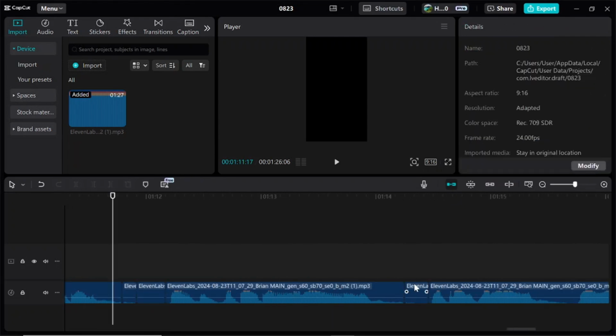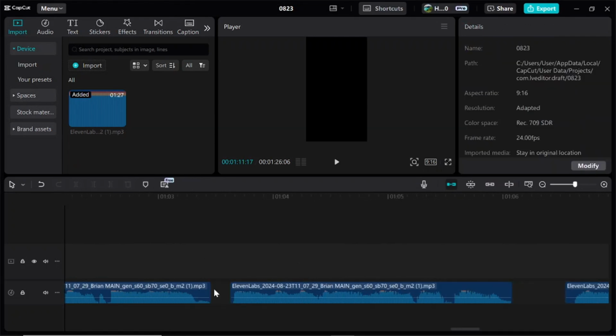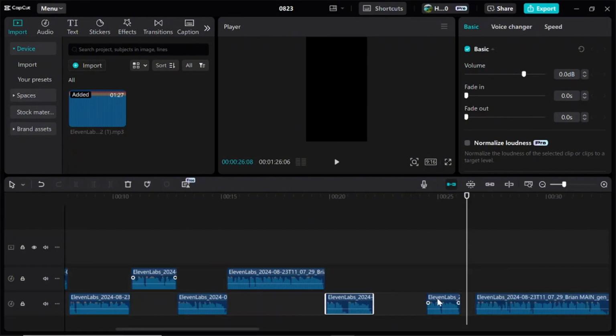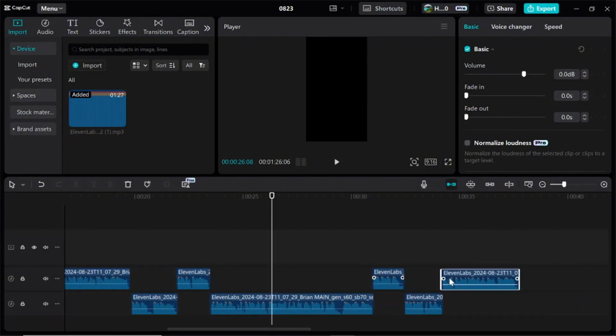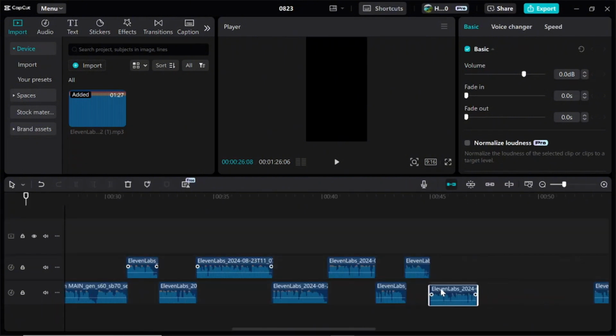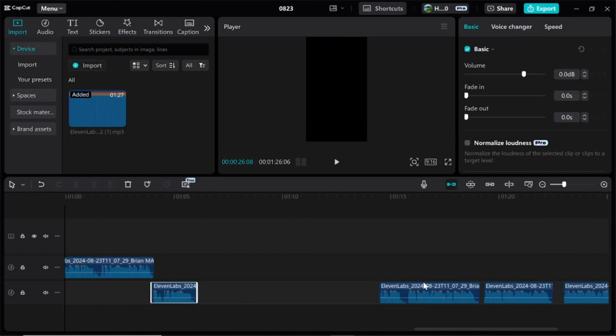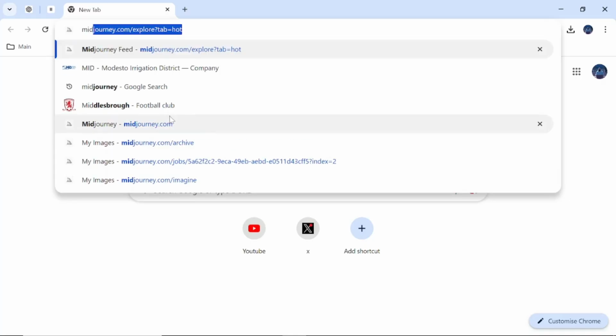Make sure to apply this to the entire clip. Next, we'll overlap the clip slightly, just like I'm doing here. This technique keeps the audience engaged and prevents them from losing focus. Trust me, it works like a charm. If you're confused, watch the last part again at 0.75 speed. Okay, time for the next step.